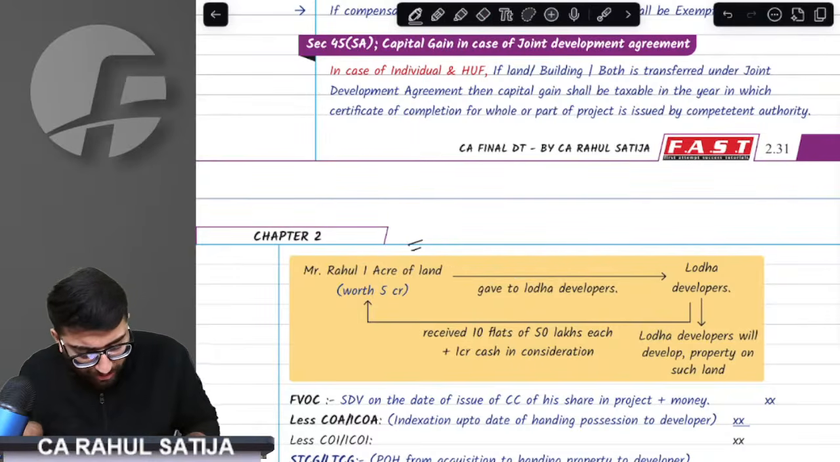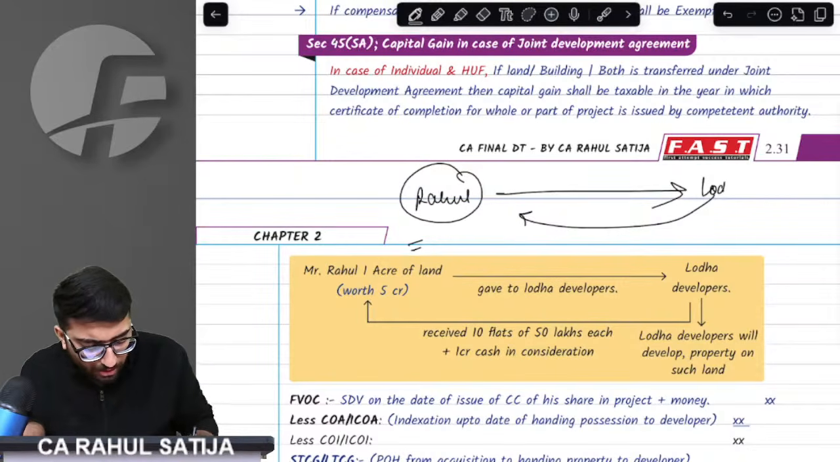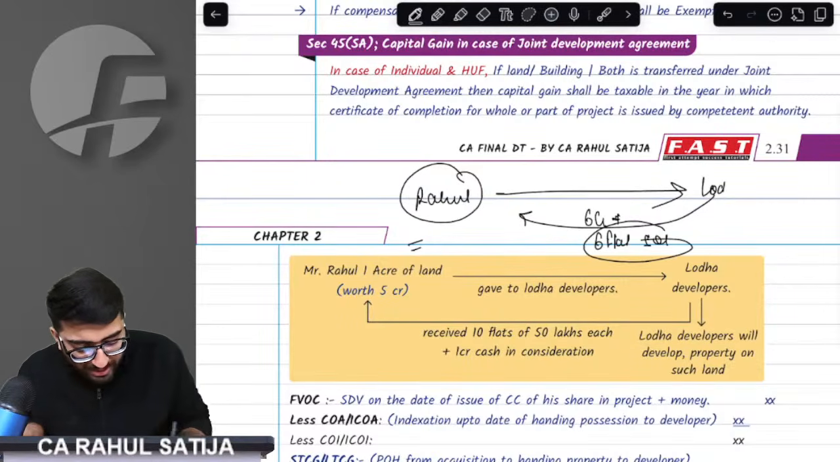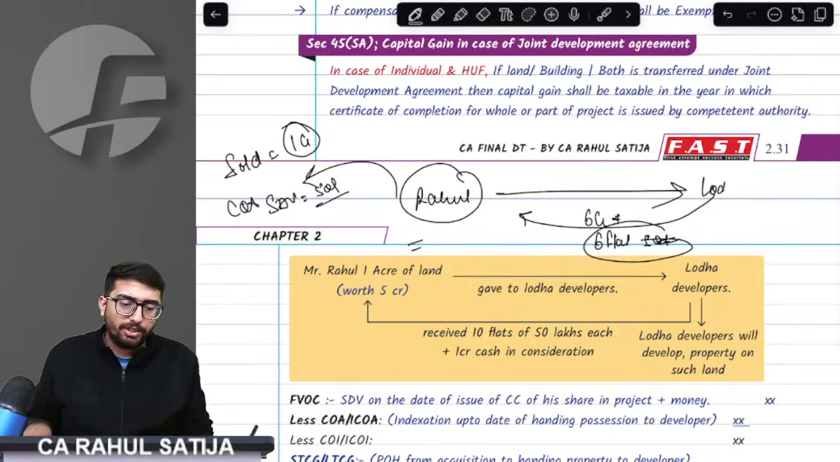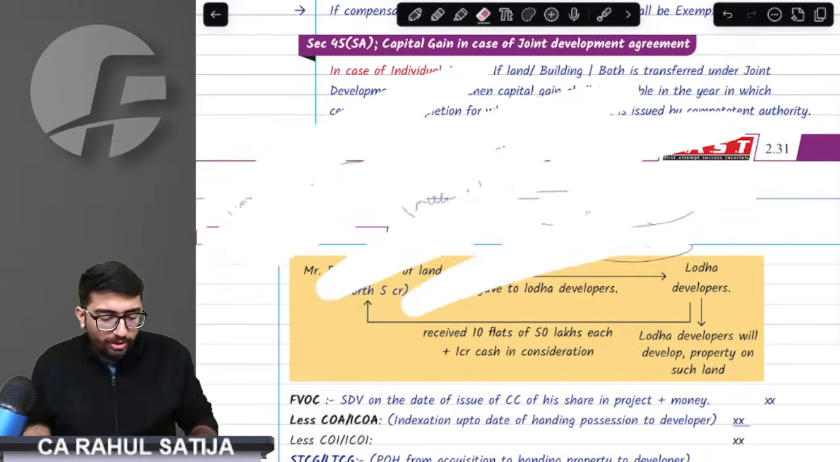Another important point: for example, Rahul has a land and this land was given to, for example, Lodha developer, and in return he was given 6 crore rupees cash plus 6 flats of 50 lakh each. Whenever I sell this flat, for example for 1 crore rupees, the provision says the cost of acquisition will be nothing but the SDV of the flat. That means 50 lakh will be considered as the cost of acquisition. This is about the joint development agreement.